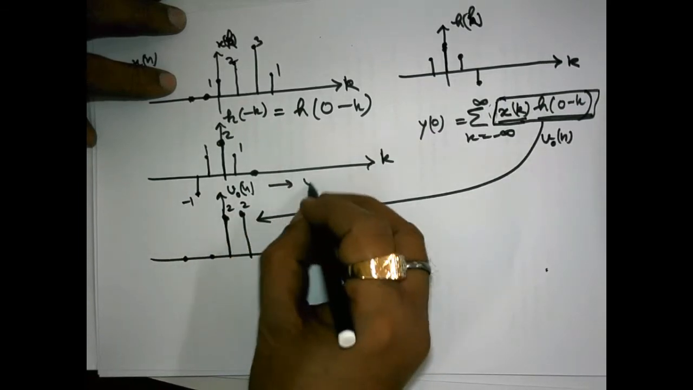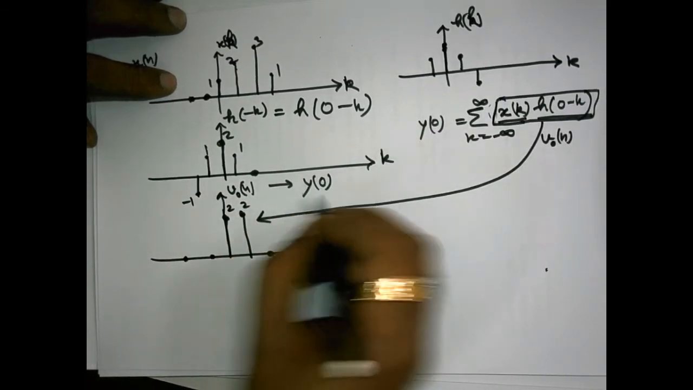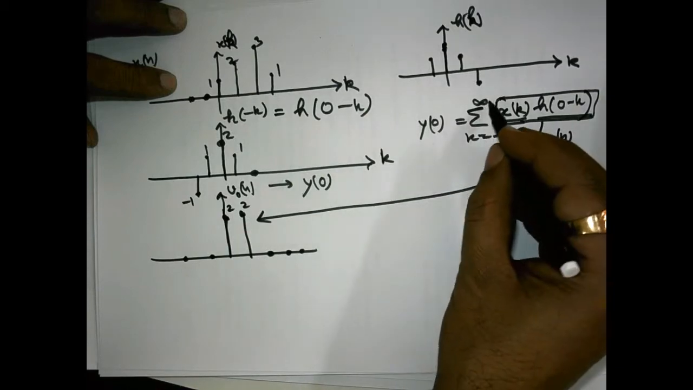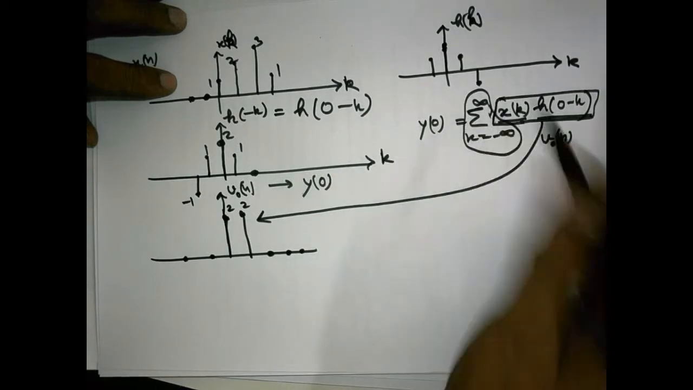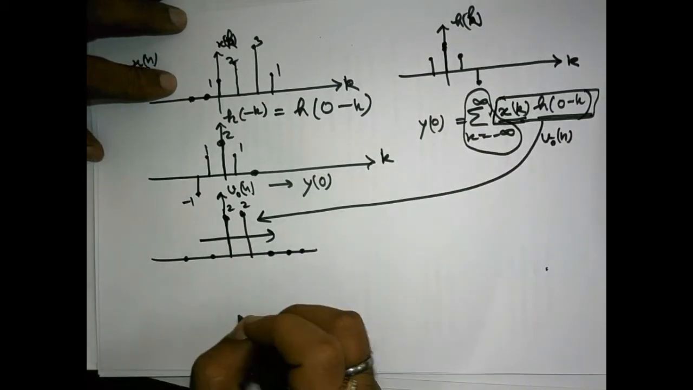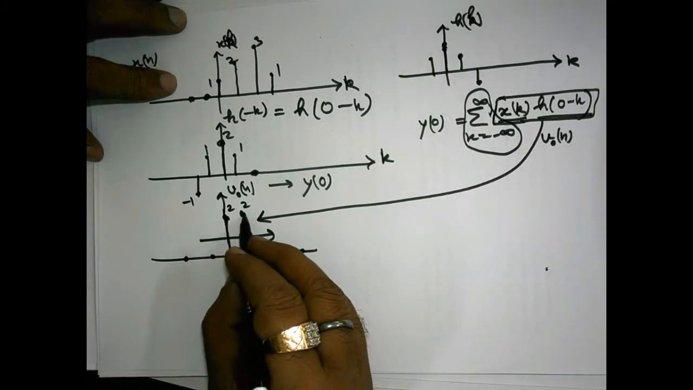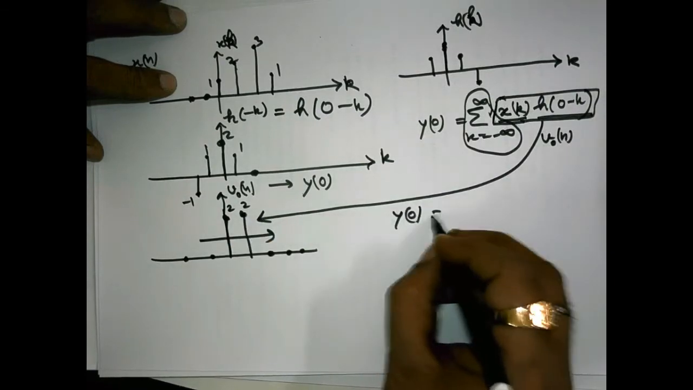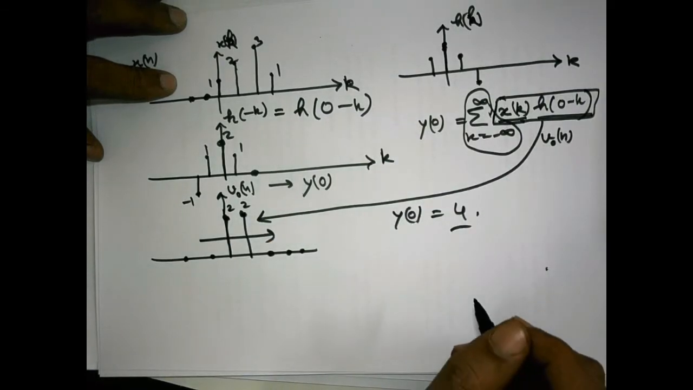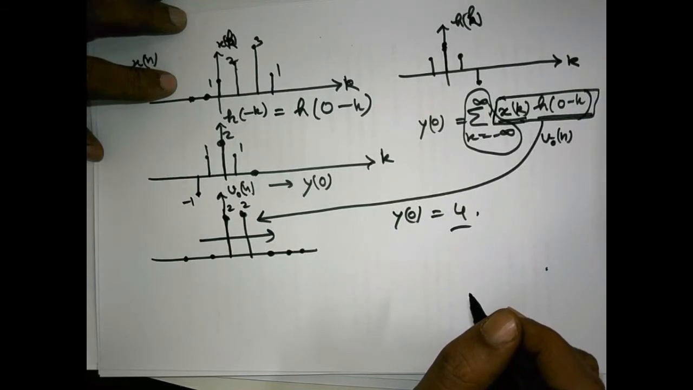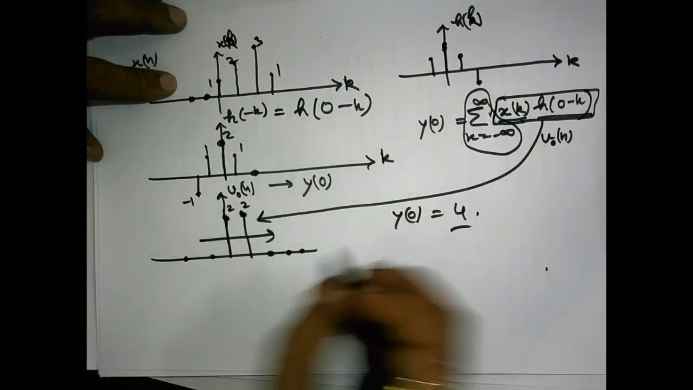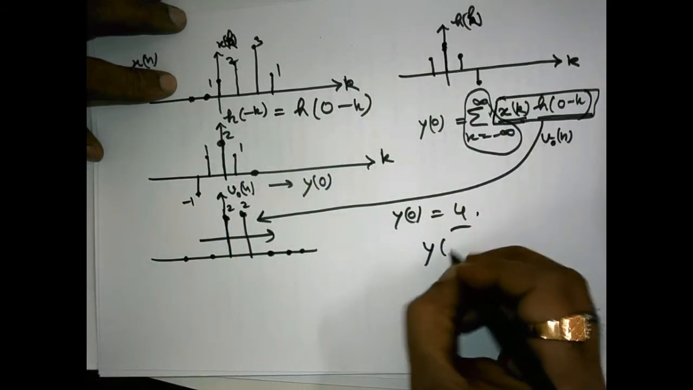Now how can we obtain y0 from this V0n? Simply by adding all these values from minus infinity to infinity. So adding 2 and 2 results in 4. So y0 is 4. Got the point? y0 is 4. This way y0 is 4. Okay. Now suppose I have to evaluate say y1.